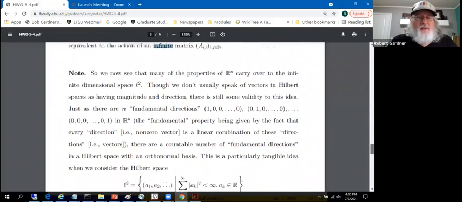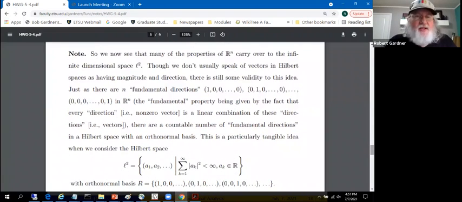But I wouldn't be surprised if some weird stuff does happen in infinite dimensions. And that's what the last comment here is. So many of the properties of Rn carry over to this infinite dimensional Hilbert space, which is, up to isomorphism, L2.